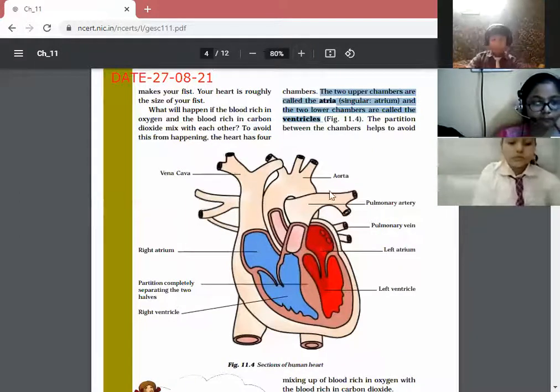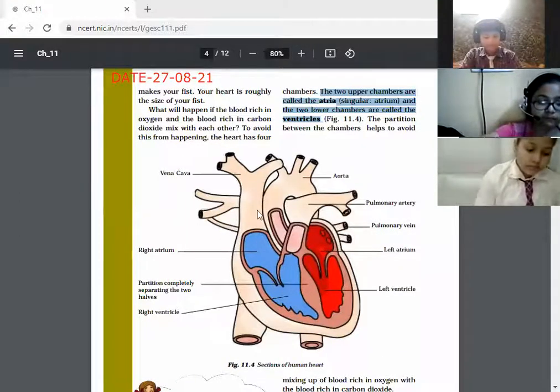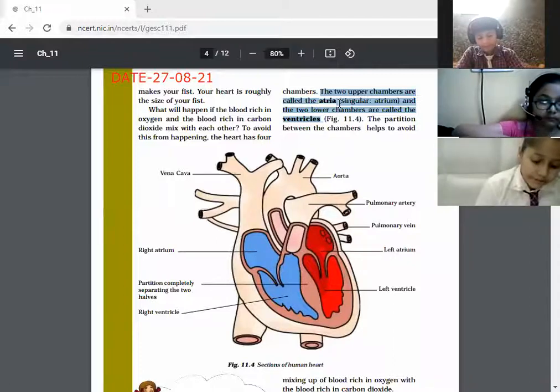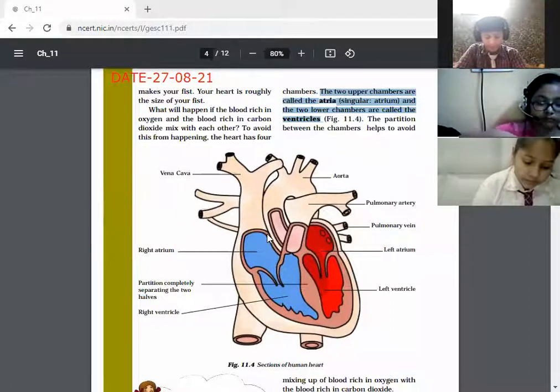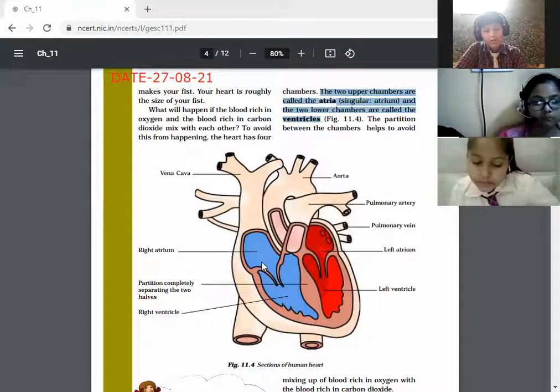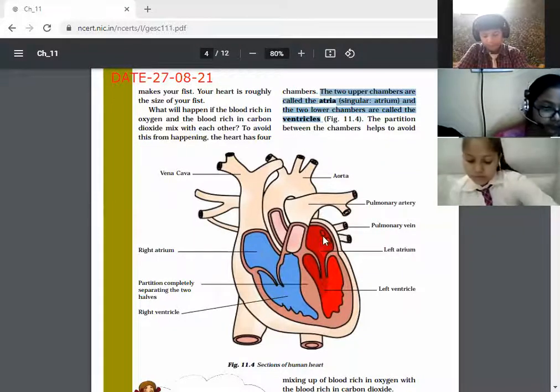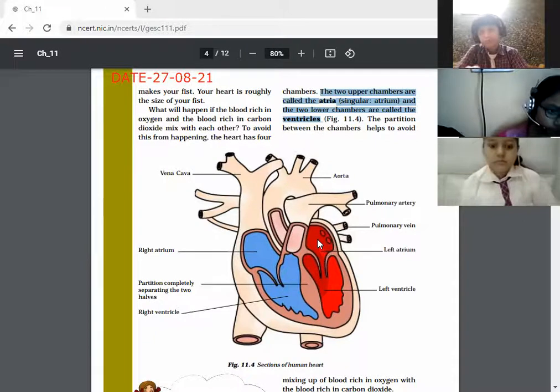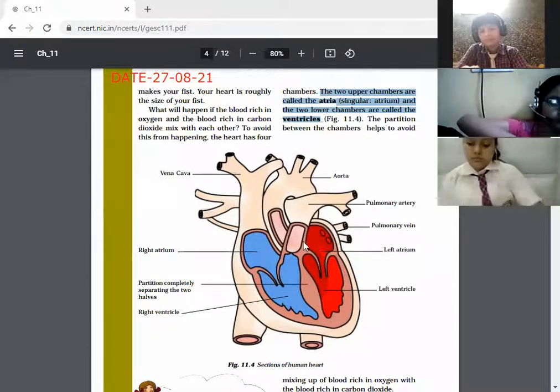That is in front of you. See how many chambers the heart has. The heart has a total of 4 chambers. The upper 2 chambers are known as atrium. This is chamber number 1, upper chamber. This one and this one. These 2 chambers are known as atrium.